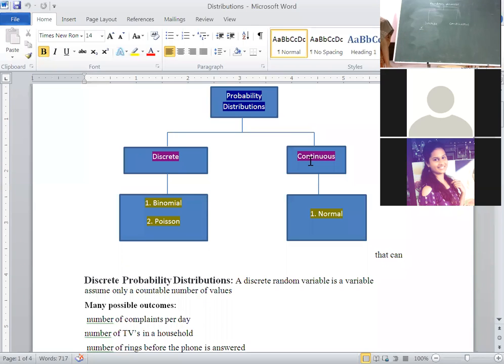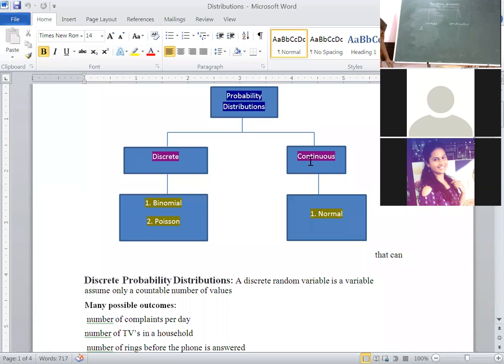If it is continuous, a random variable X assumes a countably infinite set of values. That is called a continuous random variable. An example of a continuous random variable is the age of MBA first year students. Height, weight, all should come in decimals, correct? Then those are called continuous random variables.